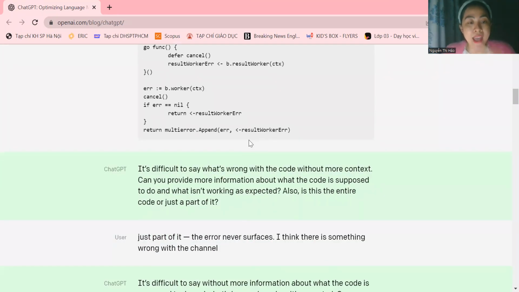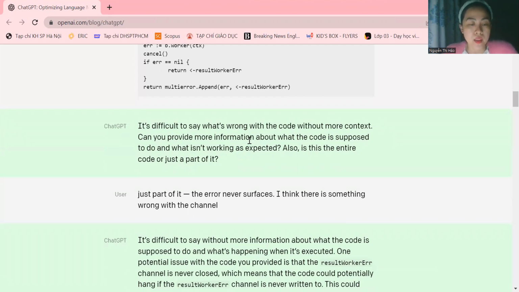This code is not working like I expect. How do I fix it? ChatGPT answers: it's difficult to say what's wrong with the code without more context. Can you provide more information about what the code is supposed to do and what isn't working as expected? Also, is this the entire code or just a part of it? And the user replied: just part of it. The error never surfaces. I think there is something wrong with the channel.